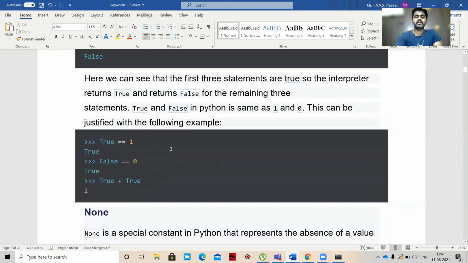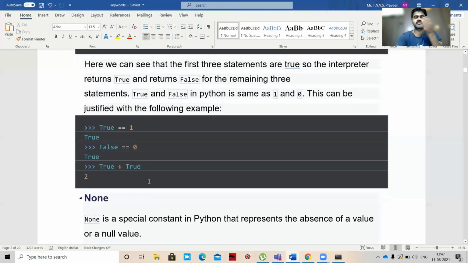So if we say true double equal to 1, we'll get true. Why? Because true will always yield value 1 and false will always yield value 0. So false double equal to 0, false is 0, right? So we'll get true. So true plus true: true is 1 and true is 1, so we'll get 2. 1 plus 1, 2.